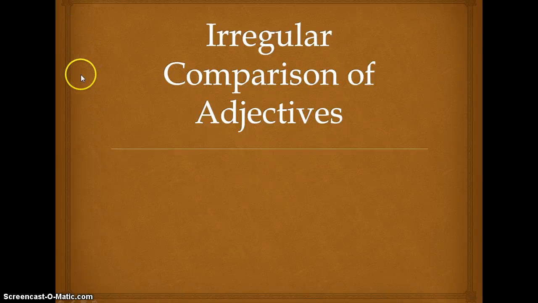Hello everyone. Today's video is about irregular comparisons of adjectives. So in chapter 26 you learned how to form the comparative and superlative of most adjectives, but of course in Latin there's always an exception, and these are the irregulars. These are how special ones form. So these are just things that you're going to have to memorize. Okay. And this is chapter 27 in Wheelock's Latin.